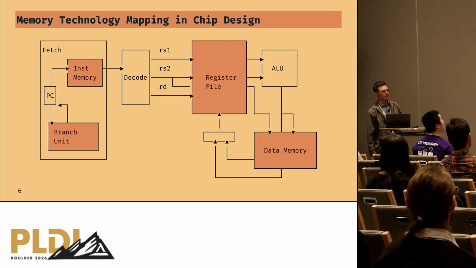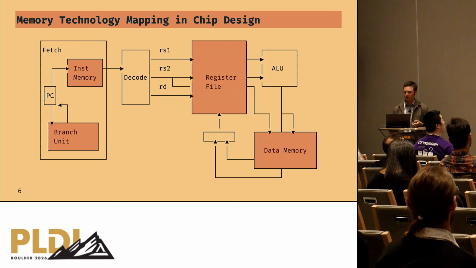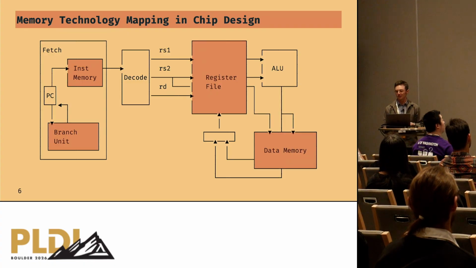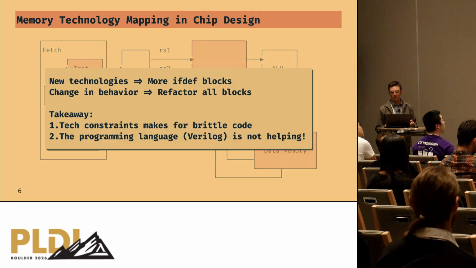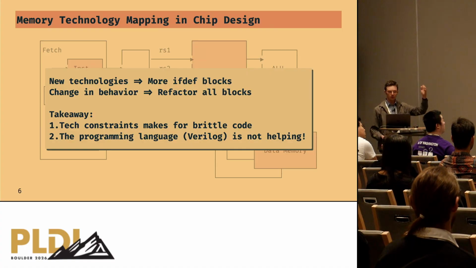This is a little data path diagram of a CPU. If we're developing a CPU, we have many more memories in our designs. This mapping process has to be repeated for each of these different types of memories, and they have their own configurations and semantics as well. So this makes refactoring a pain on the code base. If we want to support new technologies, we need more ifdef blocks if we're using this kind of technique. If we change the behavior during the design process, we need to refactor those blocks in a consistent way.